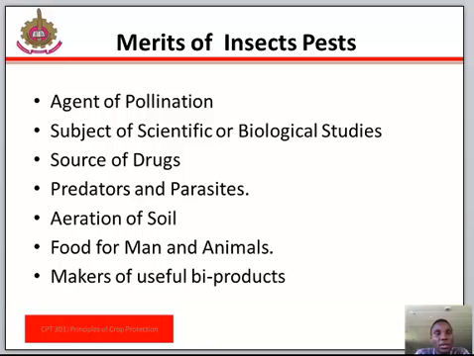Merits of insect pests. They are agents of pollination. They are subjects of scientific or biological studies. They are sources of drugs. They are predators and parasites. They aerate soil. They are food for man and animals. They are makers of useful byproducts. Other merits of insects are as baits. Insects such as the dowsing fly are used in sport fishing as bait. They also help in crop production, act as agents of decomposition and nutrient recycling, and destroy weeds.